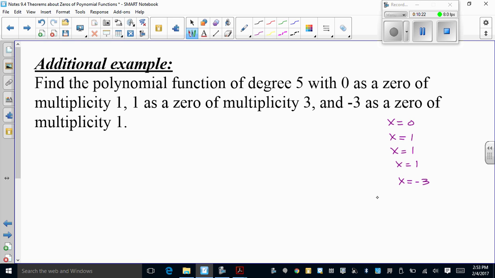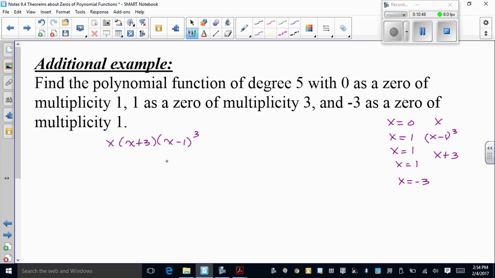So this is just x. This factor here is x minus 1, but that happens 3 times, and then you have the factor of x plus 3. So we have x times x plus 3 times x minus 1 cubed.